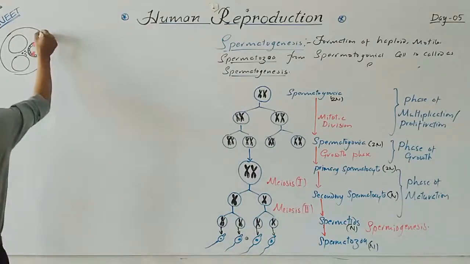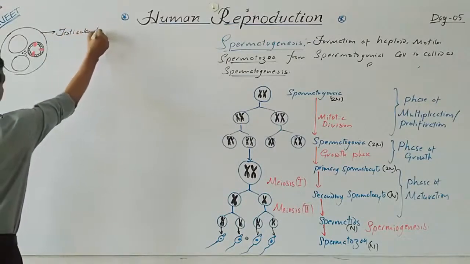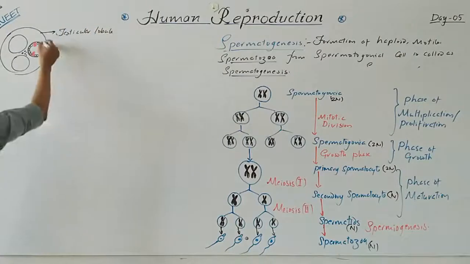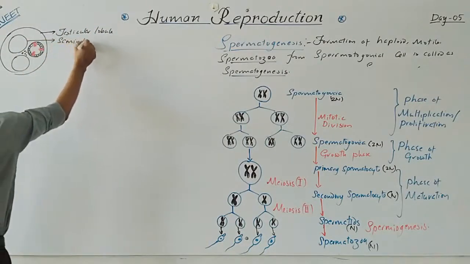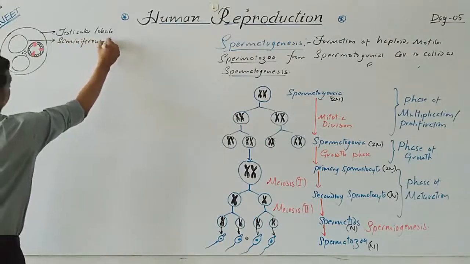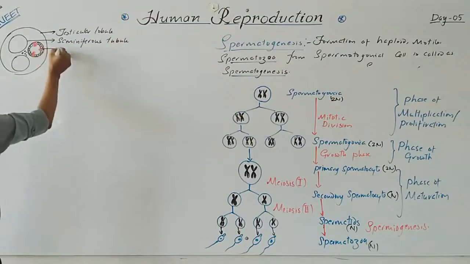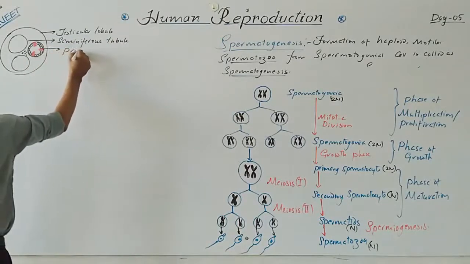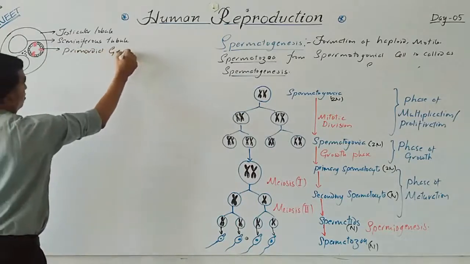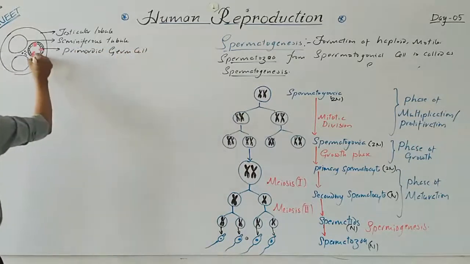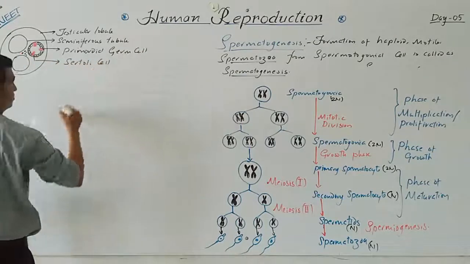So this is the testicular lobule, and these are the seminiferous tubules. Inside them, 2 types of cells are there: primordial germ cells and Sertoli cells.